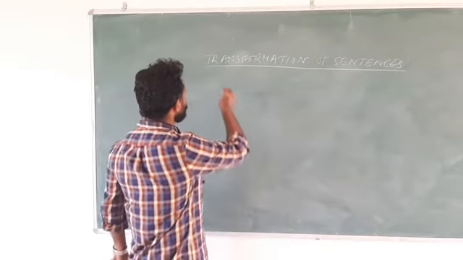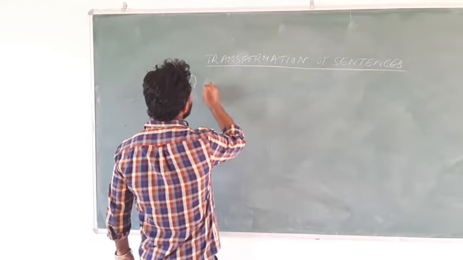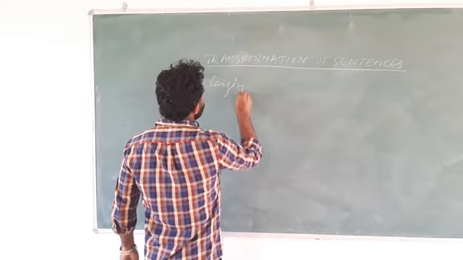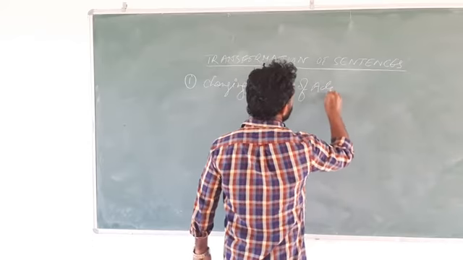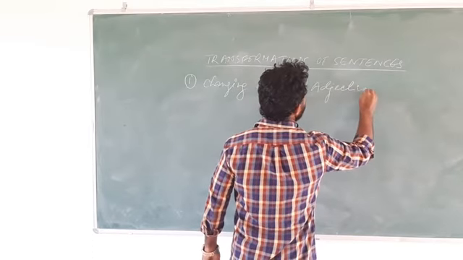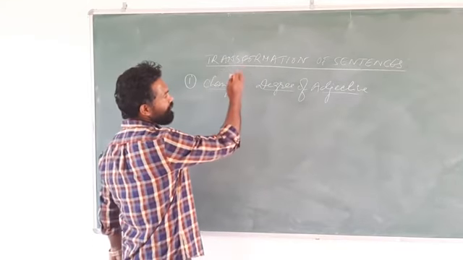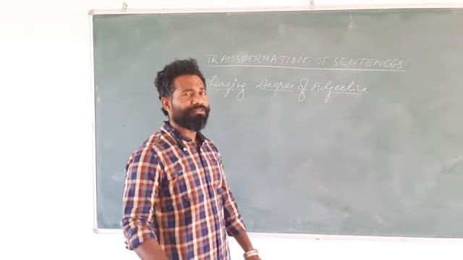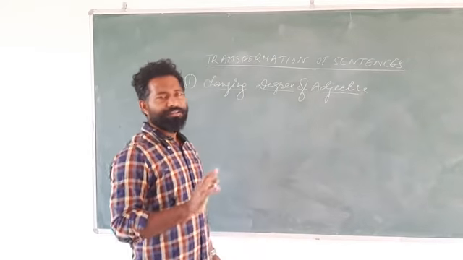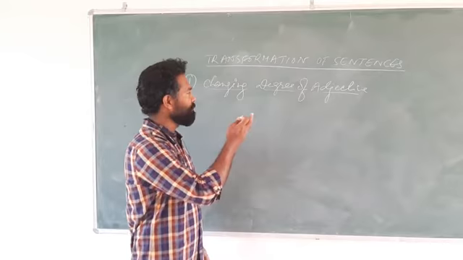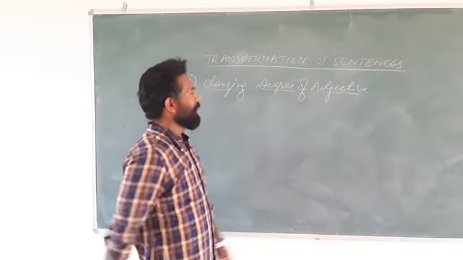So today we will take the first way of transforming a sentence, by changing degree of adjective. This is one of the ways of transforming a sentence. There are some 13 to 14 ways. There is nothing as such first, but I take it as first. So the first point under transformation of sentences is changing degree of adjectives.